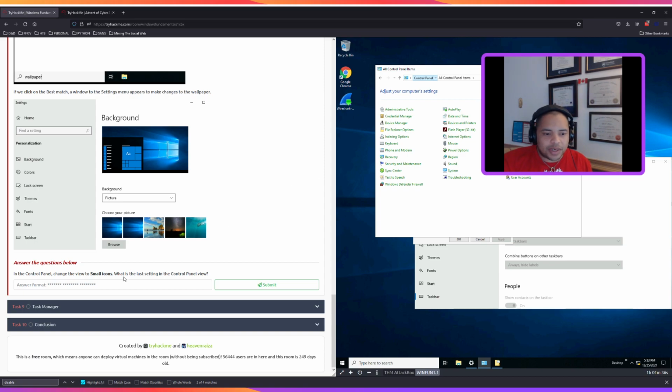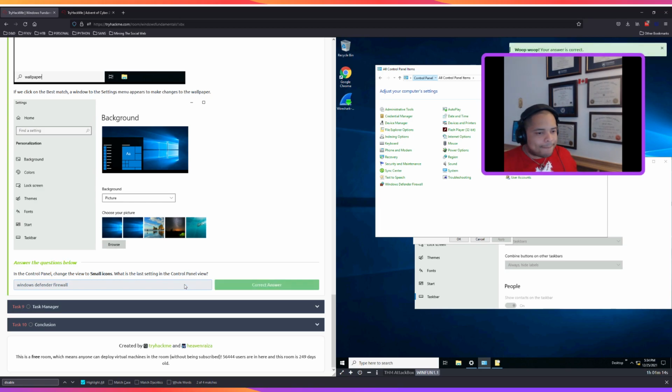And now it says, what is the last setting in the control panel view? All right. The last setting, 1, 2, 3. Well, Windows Defender Firewall might be it. Windows Defender Firewall. All right, cool. So we're almost done here. We got 8 of the 10 tasks completed.